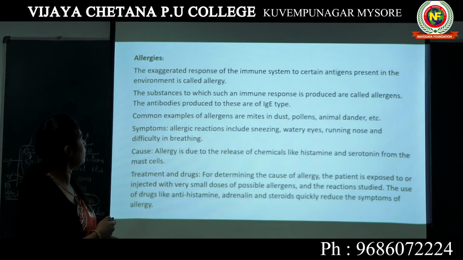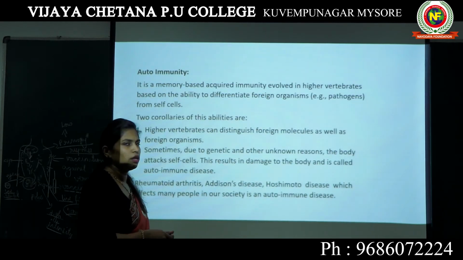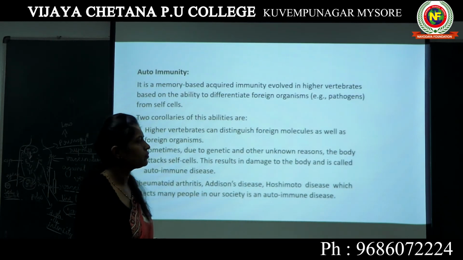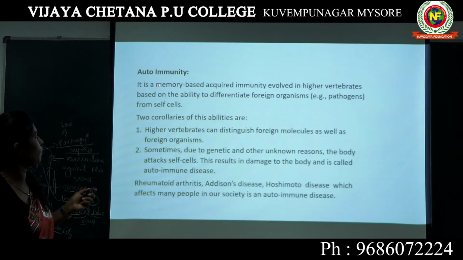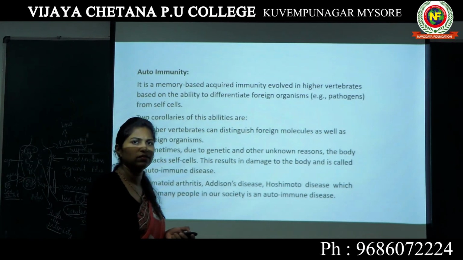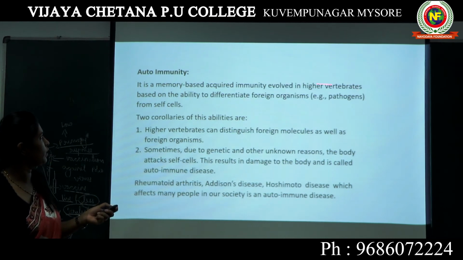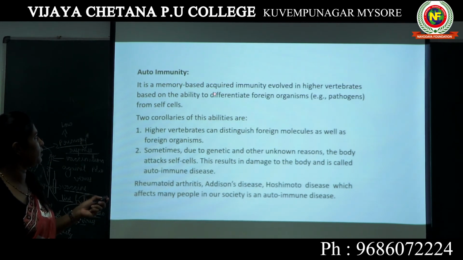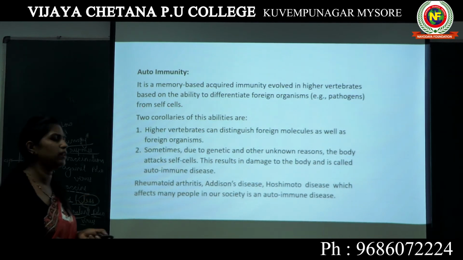Next we will move on to our next topic known as autoimmunity. Now, autoimmunity is a kind of memory-based acquired immunity. You know what is memory-based? You know what is acquired immunity? It evolved in higher vertebrates based on the ability to differentiate foreign organisms from self cells.